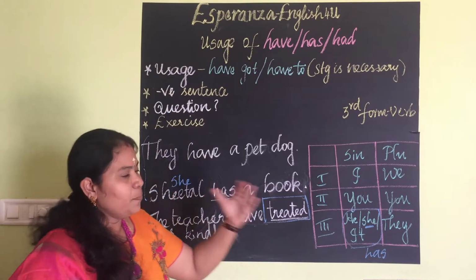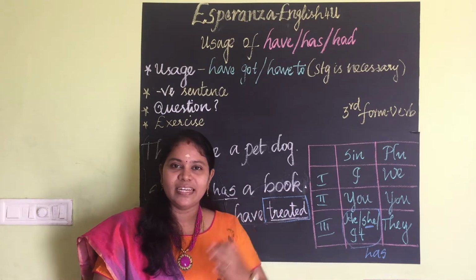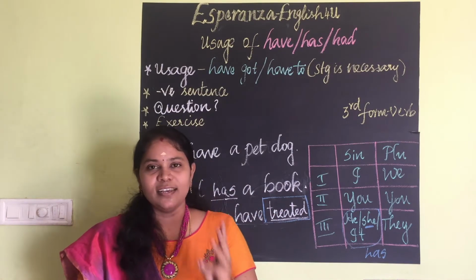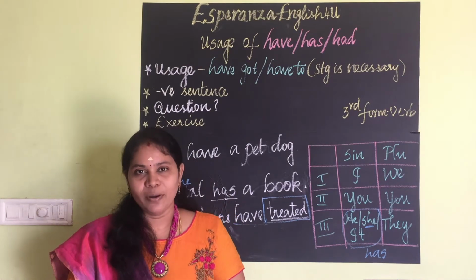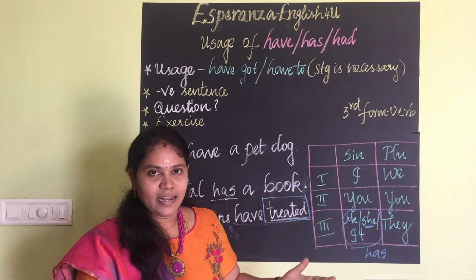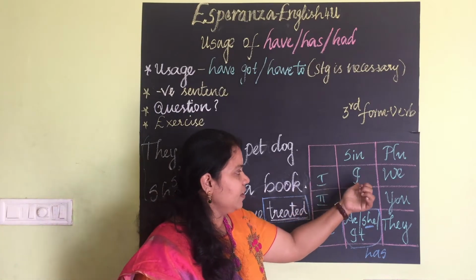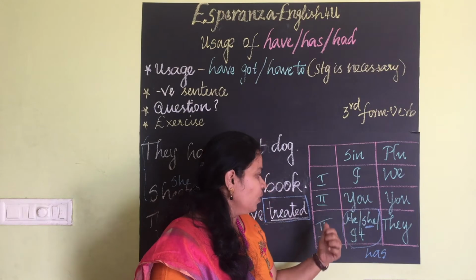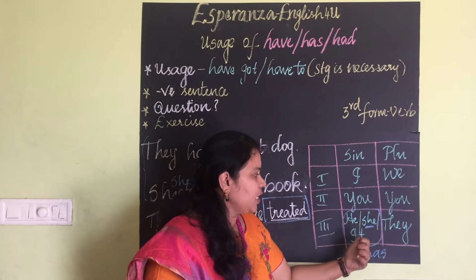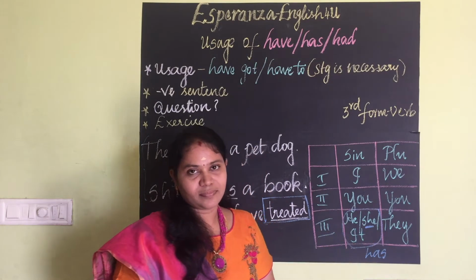In the previous session, I taught you the three types of persons: first person, second person, third person, singular and plural. Hope you have remembered that. Let us recap. First person singular, I; plural, we. Second person singular, you; plural, you. Third person singular, he, she, it; plural, they.